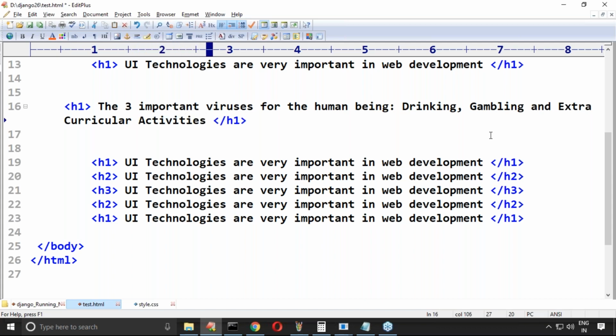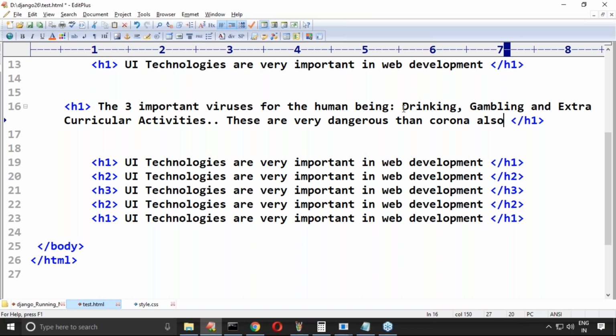These are very dangerous, more dangerous than corona also. Like drinking, gambling, and so on.